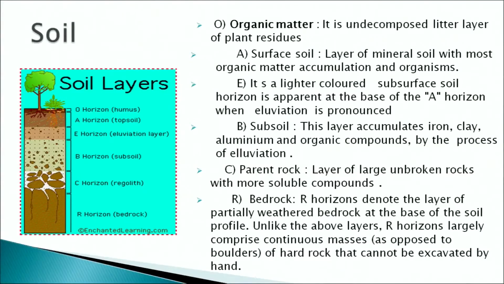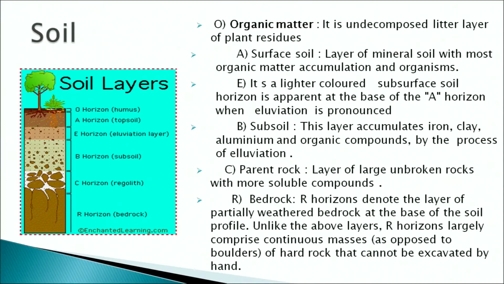Soil is an important component of the ecosystem. The various horizons of the soil are O, A, E, B, C and R as shown in this picture. The O or the organic matter layer is the undecomposed litter layer of plant residues. A, the surface soil, is a layer of mineral soil with most organic matter accumulation and organisms.